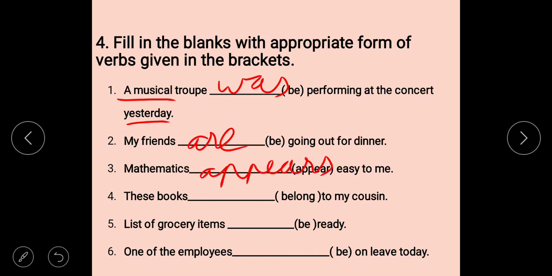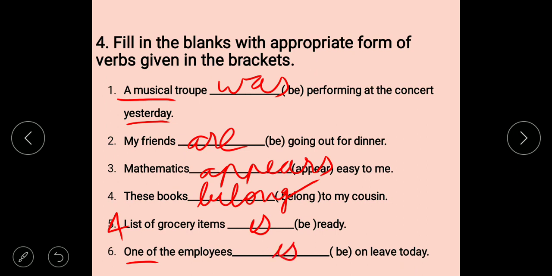These books belong. The subject is plural, so we have to use a plural verb. A list of grocery items. Here, a list, so "is" will come. With "a list of", we have to use a singular verb. One of the employees. With "one of", we always have to use a singular verb.